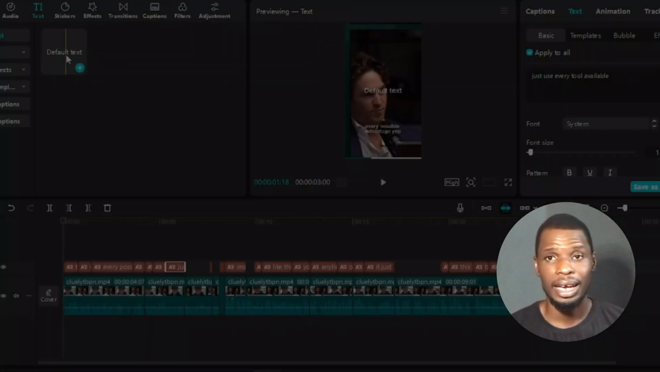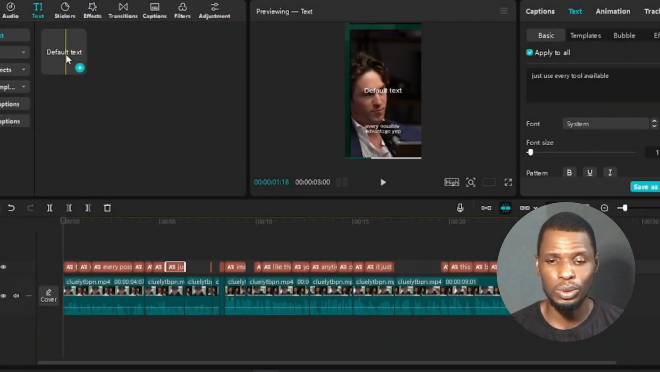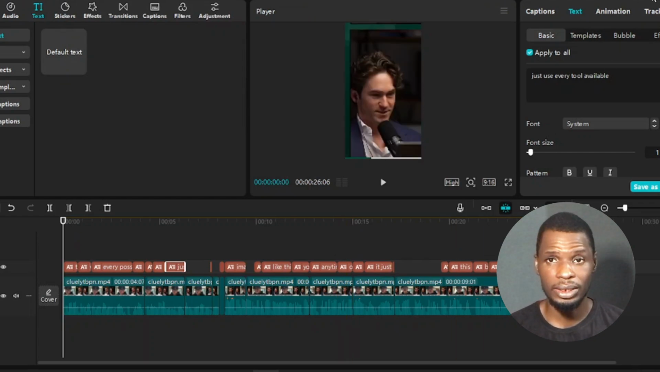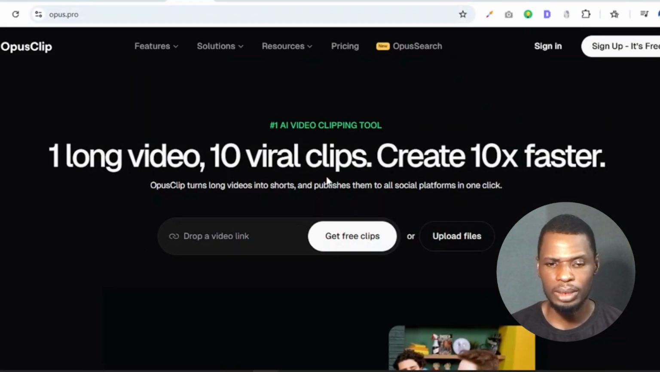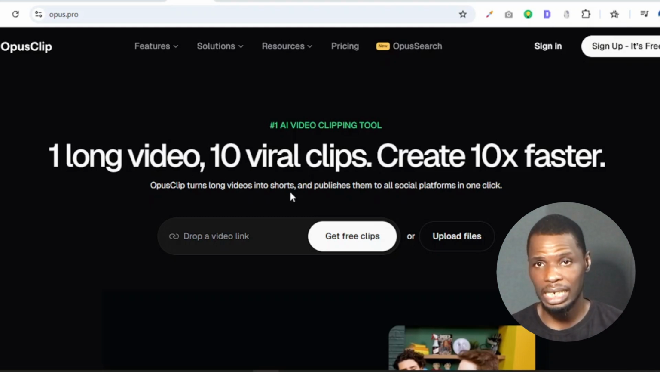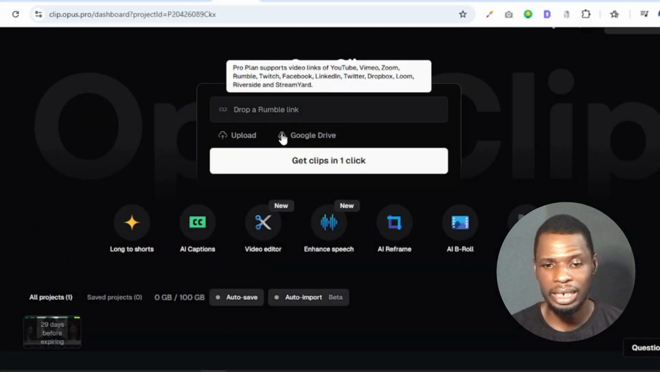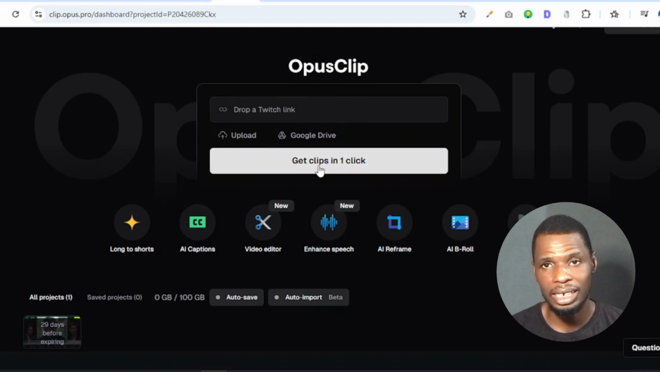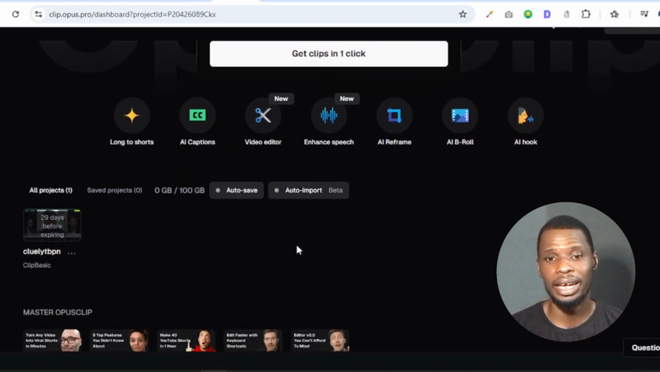And then finally, if you really want to automate your post and you perhaps don't want to go all through the time of editing all this content yourself, you could actually use a website called Opus Clips. Now you can see it says 1 long video, 10 viral clips, create 10 times faster. All you just have to do is give it a link or give it the Google Drive link, or upload the video and then get clips in one click, and it's going to go ahead and provide you your clips that you can actually use right away. So this is actually one good way to also automate your content clipping.